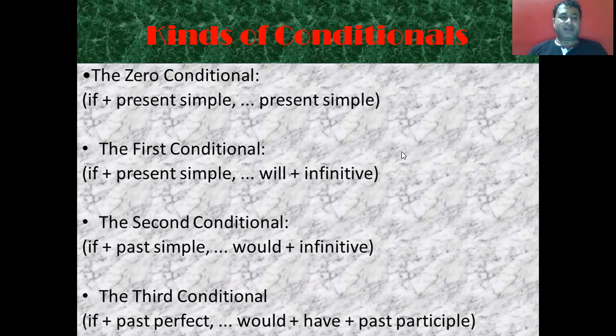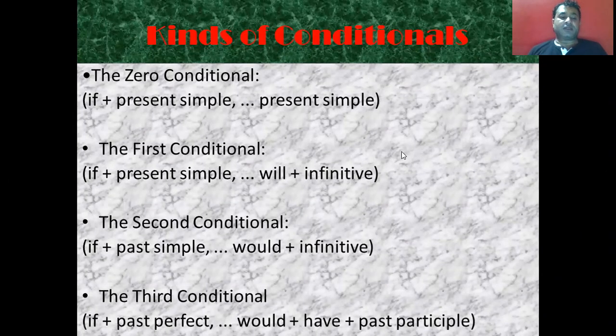In the second conditional, there is if plus simple past, that is the second form of verb, in the if clause, whereas the main clause has would plus infinitive, that is the first form of verb.